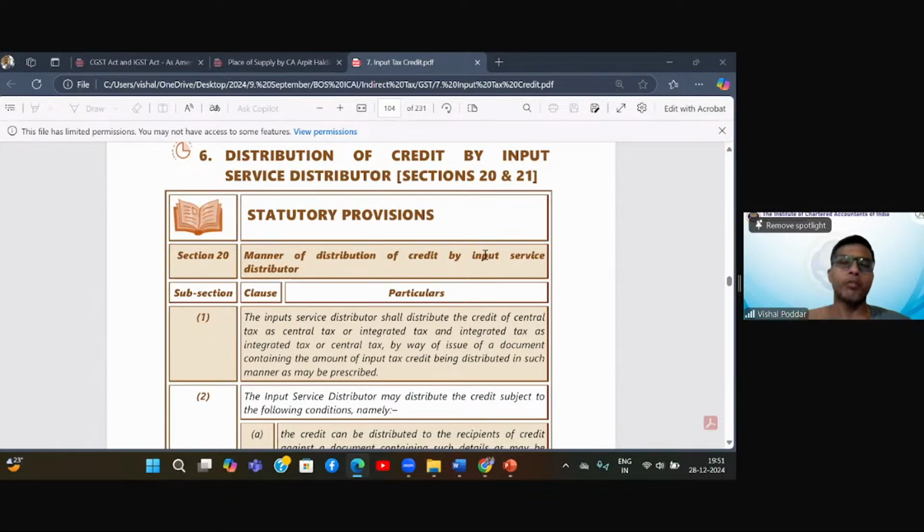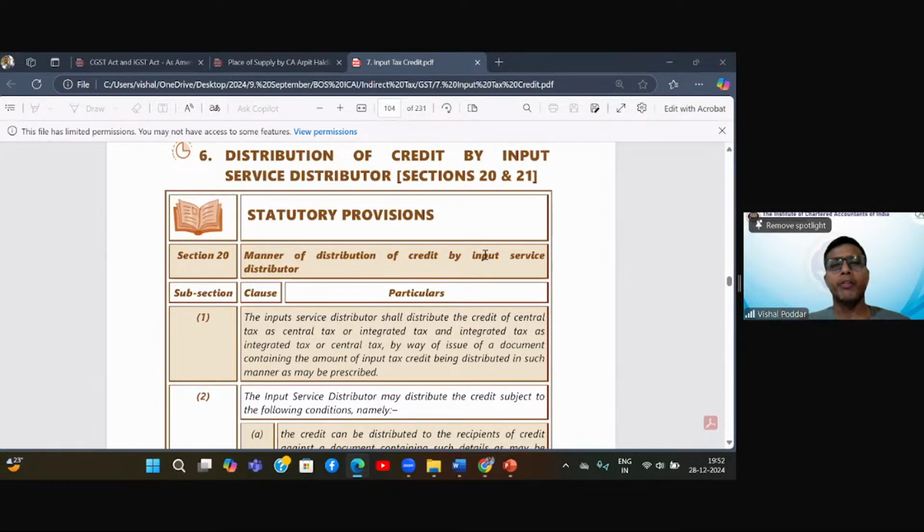So again, the same ISD provisions allow me to distribute this credit to all my GSTNs, all my distinct persons, so that they can utilize it whenever they are discharging their output liability. This is the basic ideology of this entire concept.